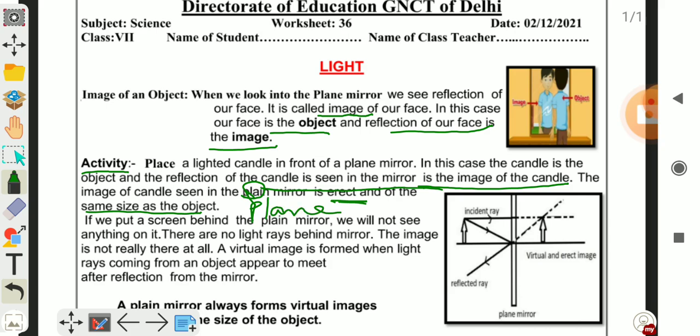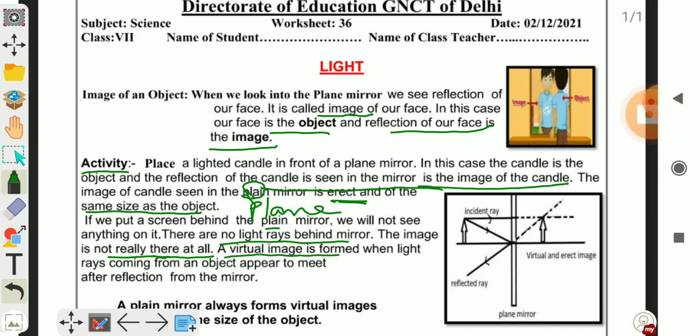If we put a screen behind the plane mirror, we will not see anything on it. अगर हम screen को, if we put the screen behind the mirror, we will not get any image or any reflection of the object. There are no light rays behind the mirror. The image is not really there at all. Real image कैसी है? It is not an actual or real image.